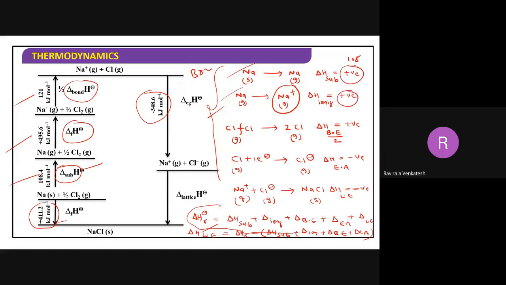Ionization value is plus 495. Bond enthalpy, half value, 121. Electron affinity value is minus 348. Next, lattice enthalpy: you have to calculate that based upon the enthalpy of reaction. So this is about the Born-Haber cycle.